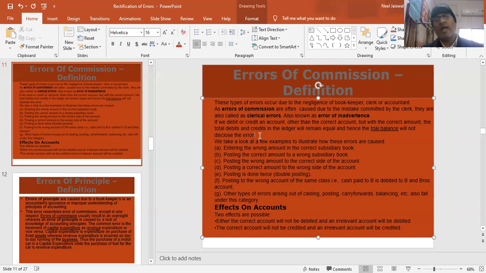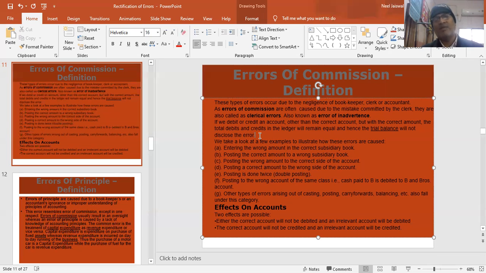Posting to the wrong account of the same class. Cash paid to Hari. Instead of that, I have recorded in my books cash paid to Syam. So Syam is a mistake. Hari should have been there. So this is an error which cannot be disclosed through trial balance. Other types of errors arising out of casting, posting, carry forward, balancing, etc. also fall under this category. That is error of commission.